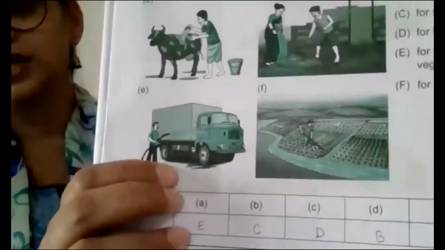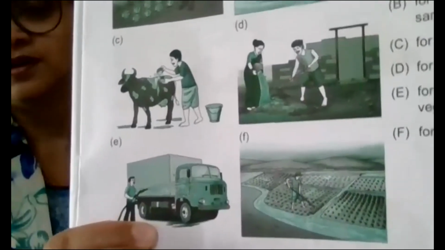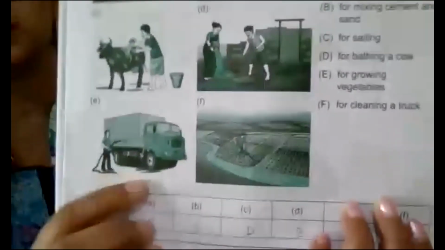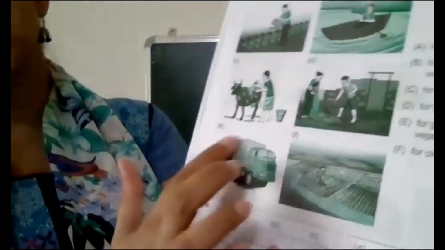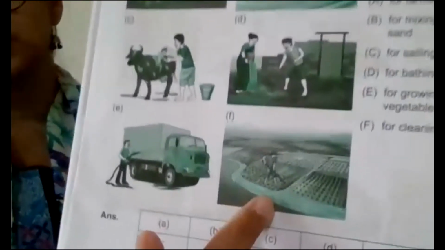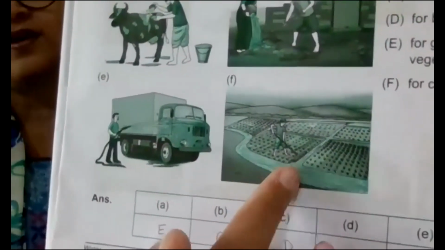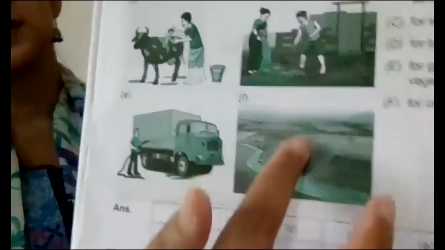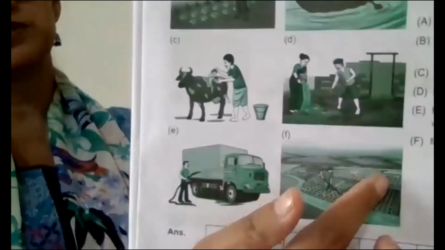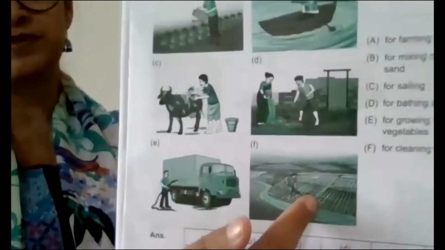Next one, what is this man doing? Washing. Very good. Washing the truck using water. Okay, now next one. This is farming. Okay, water is used for growing vegetables. Okay, the farmer is using water for growing vegetables.